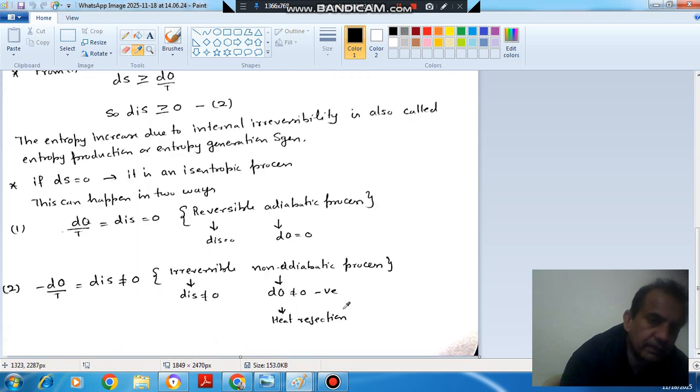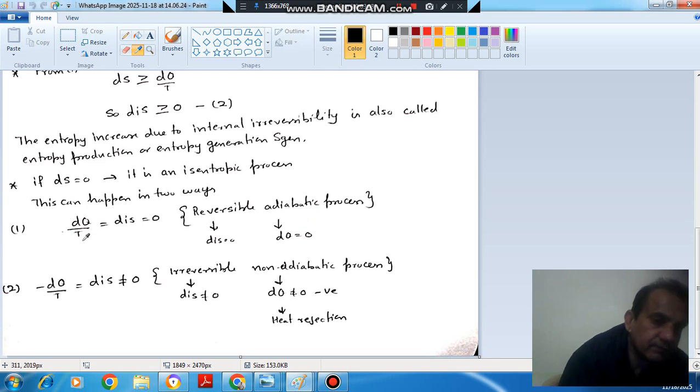The first way is dQ by T is 0 and d_iS is 0, or we can say the process is adiabatic, then dQ will be 0, and the process is reversible, then d_iS will be 0. This is the first way, and this process will be a reversible adiabatic process. So a reversible adiabatic process is also called an isentropic process.